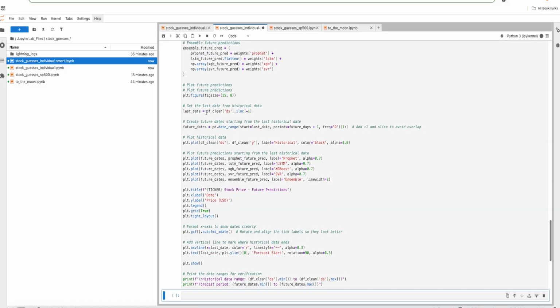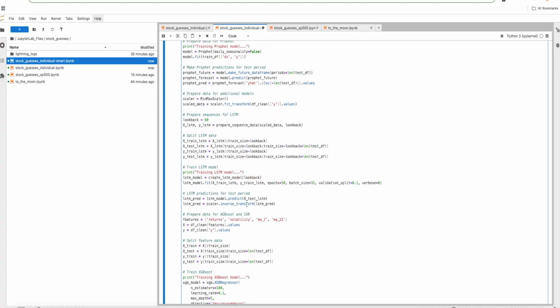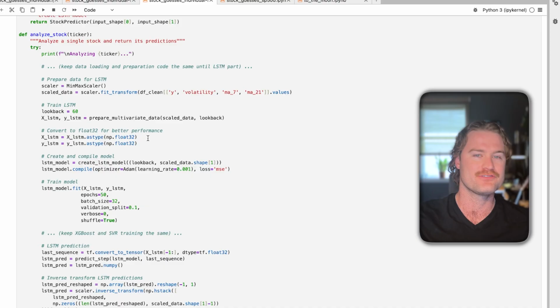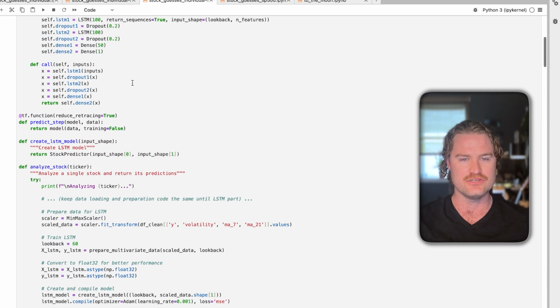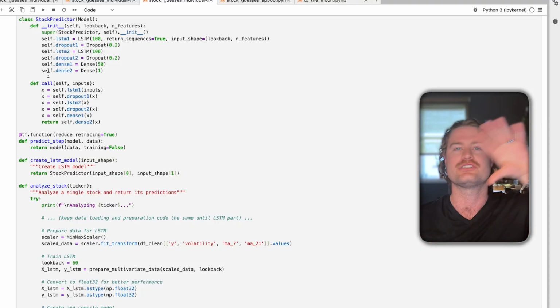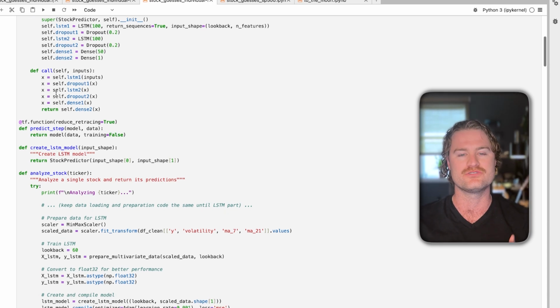So to do this, we need to get back into our AI and start asking it to do a lot more for us. So I'm prompting it over and over to fix bugs and to enhance it to make it work the way that I want it to work. This will take a while to run after it finally gets going, but once we got it, we have ourselves a nice new pattern here. We're essentially creating a class that will predict each stock individually, that will make sure it runs through all of the models. We return that data, and then we sort it at the very end so that we can see which ones run the best.